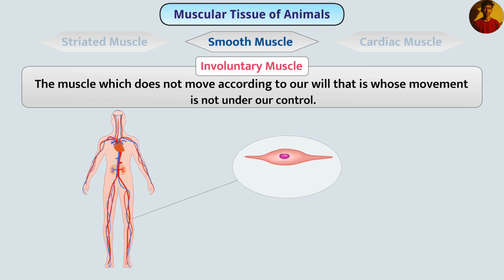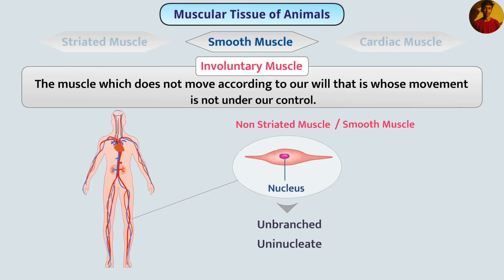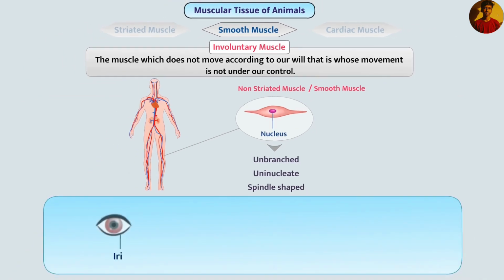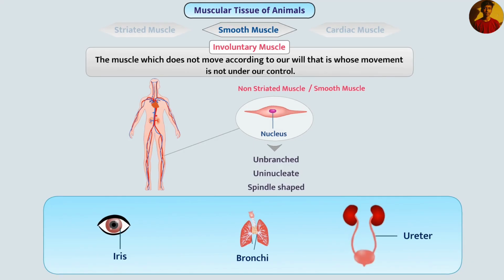When this muscle is observed with the help of a microscope, alternate bands of dark and light colors are not observed. Therefore, it is also called non-striated muscle. This muscle is smooth, so it is also called smooth muscle. Cells of this muscle are long, unbranched, and uninucleate, and their terminal end is pointed, that is, spindle-shaped. This muscle is also present in the iris of the eye, bronchi of the lung, and ureter.